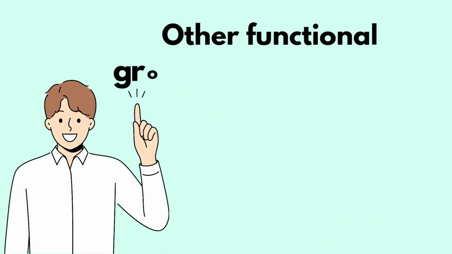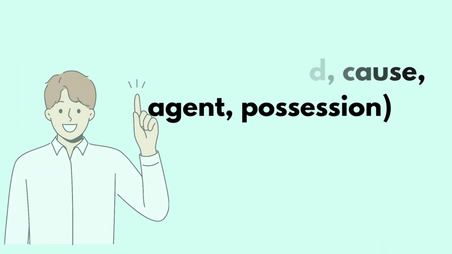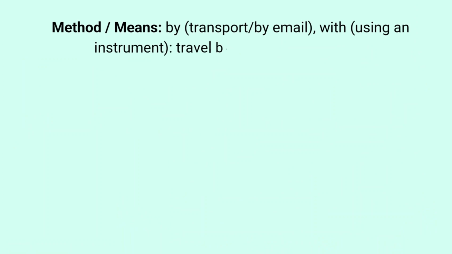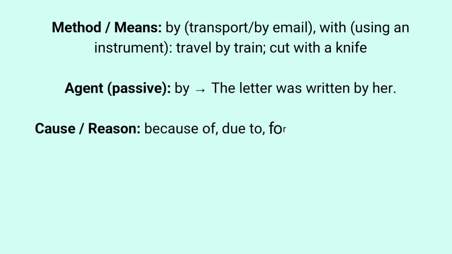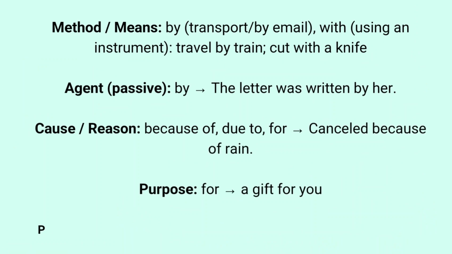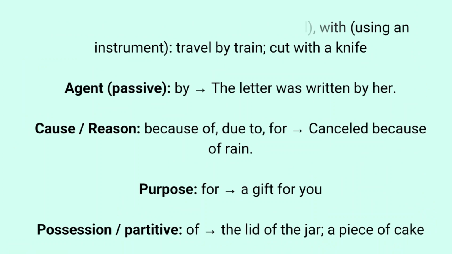Now let's discuss other functional groups like method, cause, agent, possession. Method or means. By, transport or by email; with, using an instrument: travel by train, cut with a knife. Agent, passive: by. Example: the letter was written by her. Cause or reason: because of, due to, for. Example: cancelled because of rain. Purpose: for. Example: a gift for you. Possession or partitive: of. Example: the lid of the jar, a piece of cake.